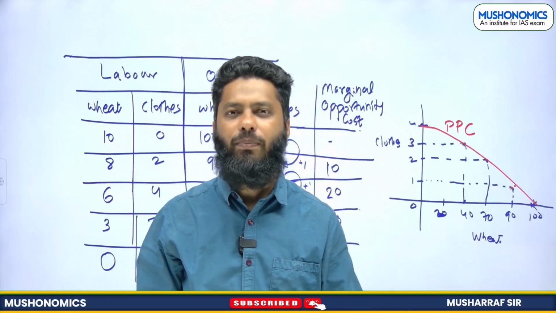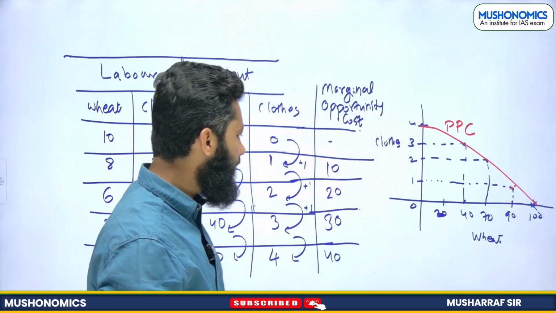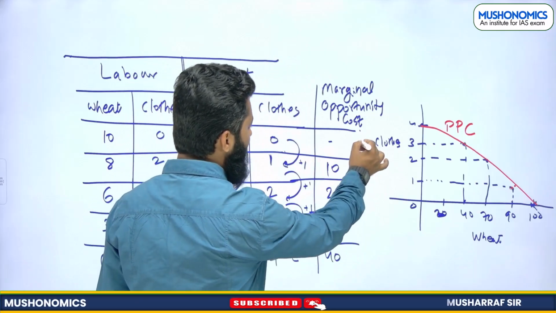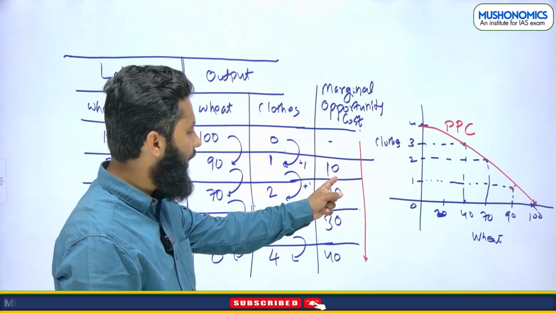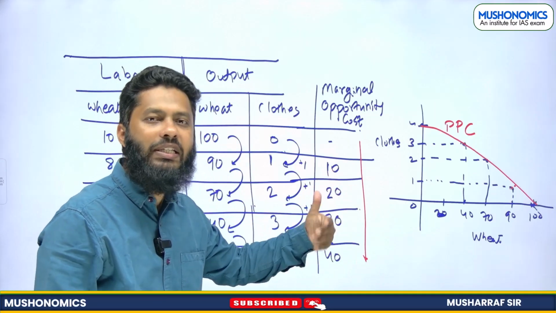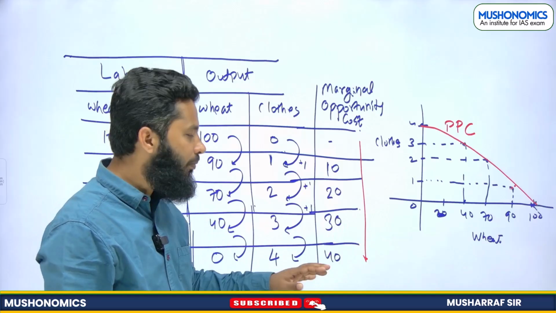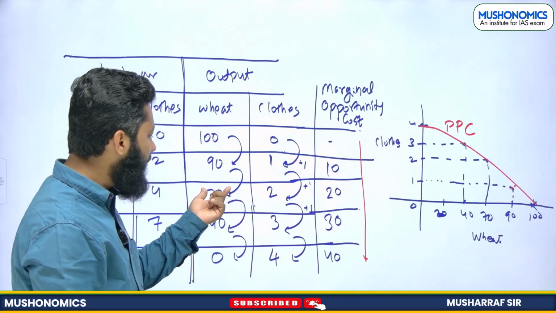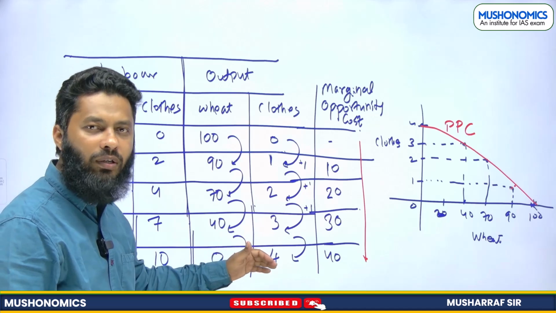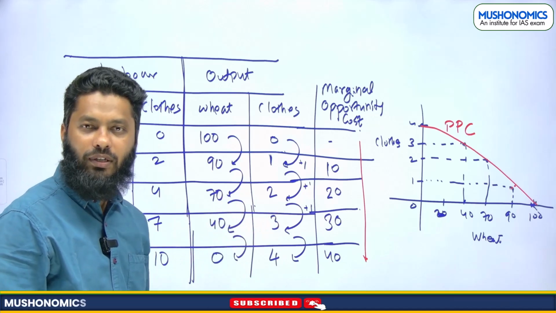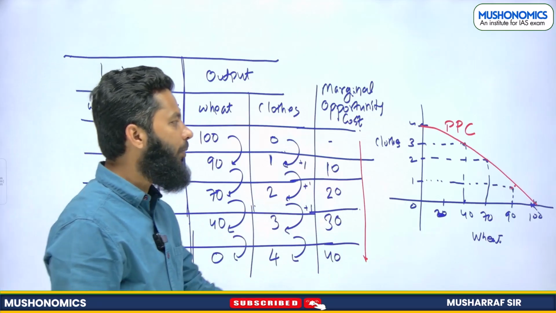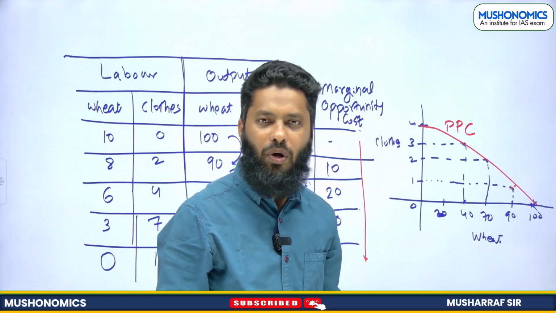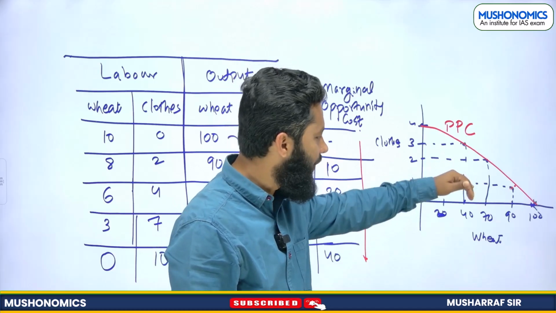Now you have to observe a few things. If your marginal opportunity cost is increasing, as you can see, 10, 20, 30, 40, it is increasing, means more and more numbers of the first commodity will be foregone to produce one extra unit. If marginal opportunity cost is increasing, your PPC will be concave shaped. This is concave towards origin.